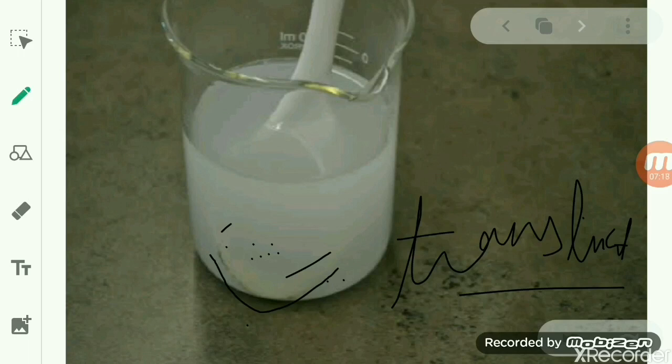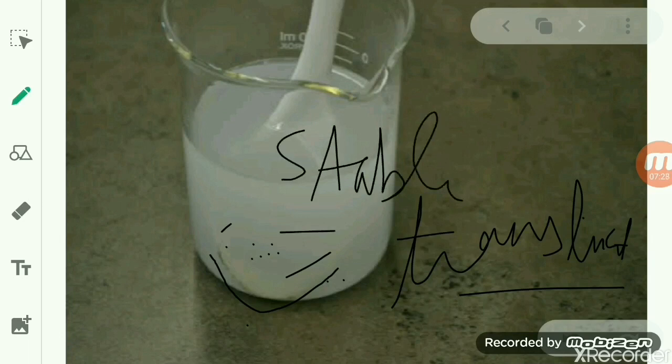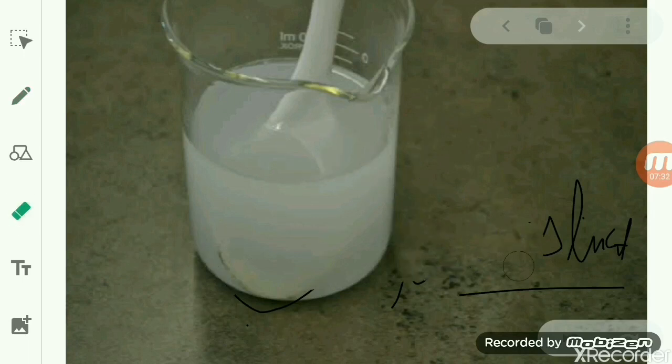You will see that the soap particles do not settle down, which shows that this solution is quite stable. So, the first observation is that the size of the particle is small, as we cannot see it with the help of our naked eyes. And the second one is, when you leave it undisturbed for some time, the soap particles do not settle down.